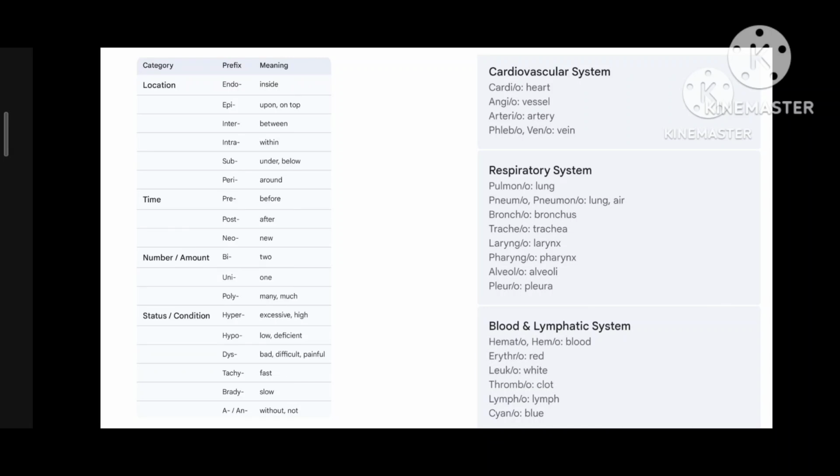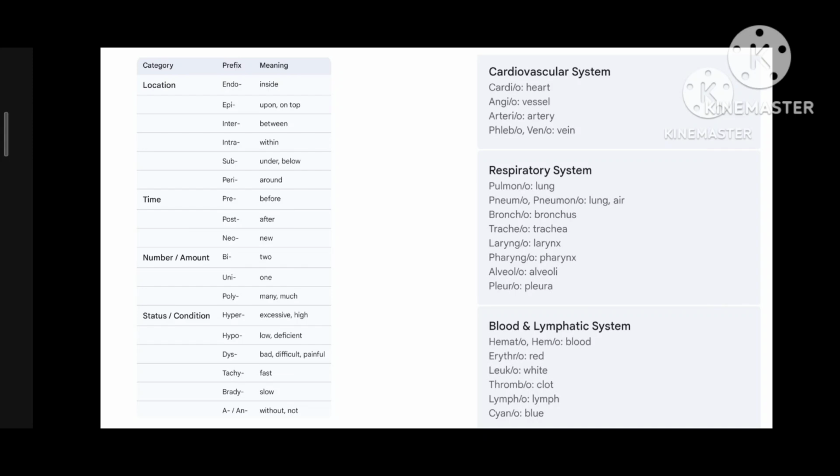Now we'll see some prefix related to location. Endo means inside. For example, endometrium, the inner lining of the uterus. Epi means upon or on top. Epidermis, top layer of the skin. Inter means between. For example, intercostal, between the ribs. Intra means within. For example, intracellular, within the cell. Sub means under or below. For example, subcostal, below the ribs. Peri means around. For example, pericardium, around the heart.